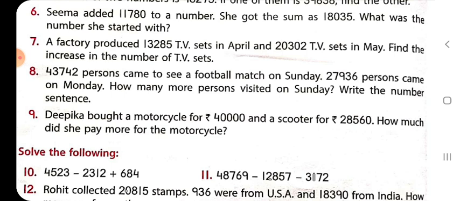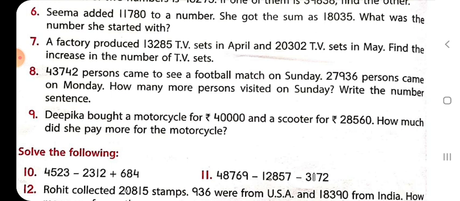Just the same: persons who came to see the football match on Sunday is equal to 43,742. Persons who came to see the football match on Monday is 27,936. So more persons visited on Sunday is equal to, by subtracting these two numbers, we will get our answer. At last, don't forget to write the number sentence that is asked in the question.